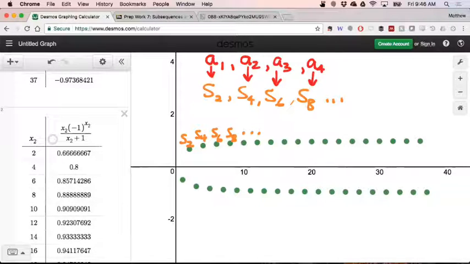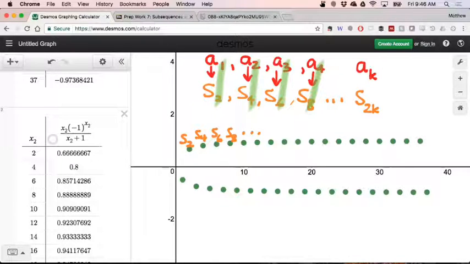So what we've really done is selectively taken a sublist, still infinite, of all of the indices of my original sequence. The first term in my new sequence is term number 2 from the original. The second term in my new sequence is the fourth term in the original. The third is the sixth term in the original. The fourth in the new sequence is the eighth in the original. So what would the kth term in my new sequence be in relation to my original? 2k.